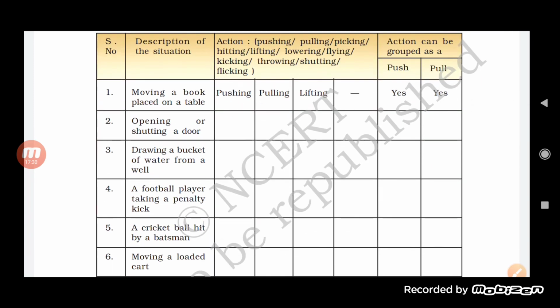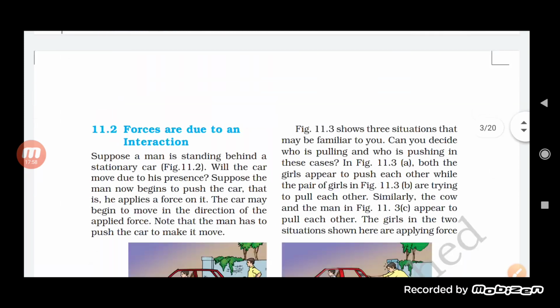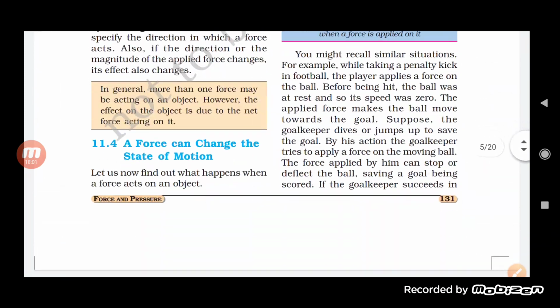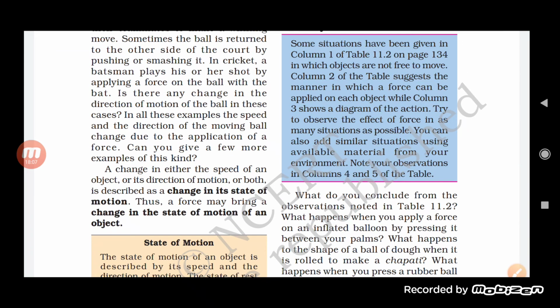And here we have seen the different situations: moving a book placed on a table, opening or shutting a door, drawing a bucket of water from a well, a football player taking a penalty kick, a cricket ball hit by a bat, moving a loaded cart, opening a drawer. These are some of the activities, and you will find the changes when you apply a force on them. Now let us go back to that situation and try to understand it. Here it is suggested what kind of changes we will find if we apply a force on it.